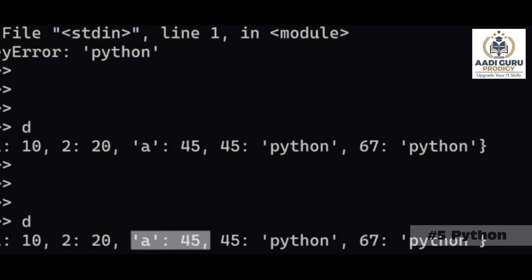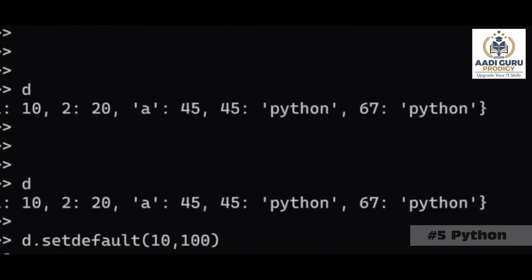For example, I'm using the setdefault operation because I want to add one data. What is the key of that data and what is the data? Those two things we have to mention. For example, I want to add one key, whose name is 10. So setdefault, I'm using key 10 and comma, the value is 100.